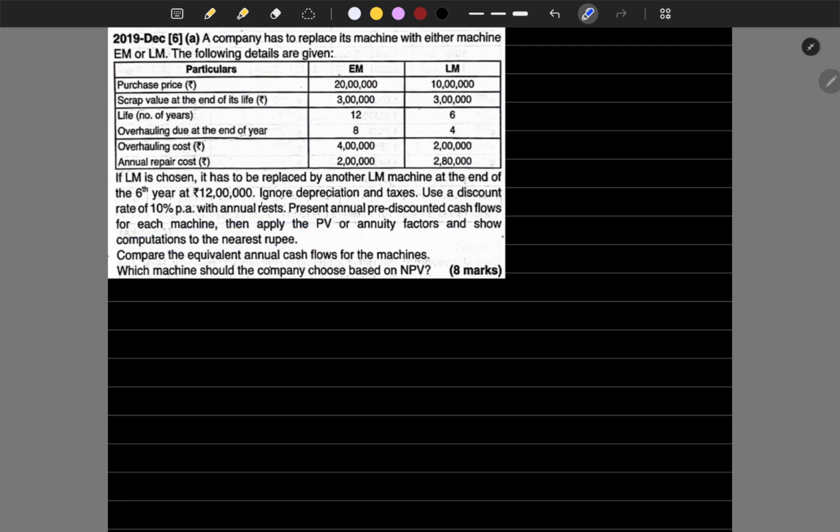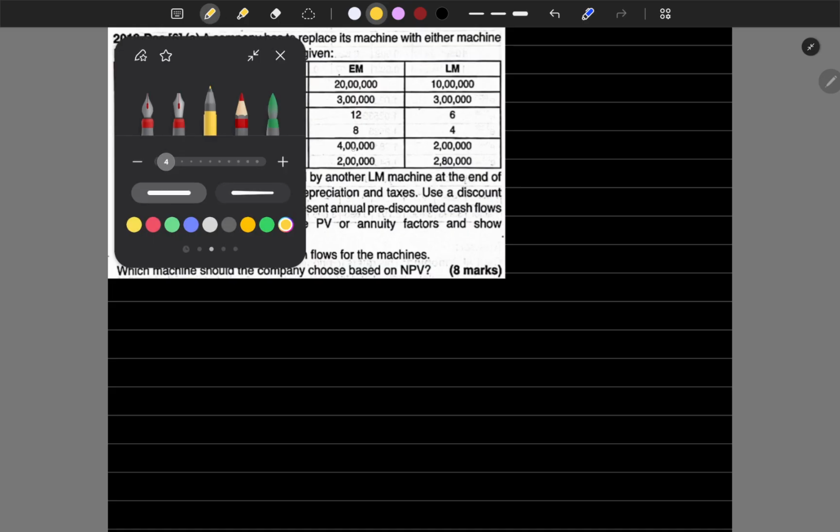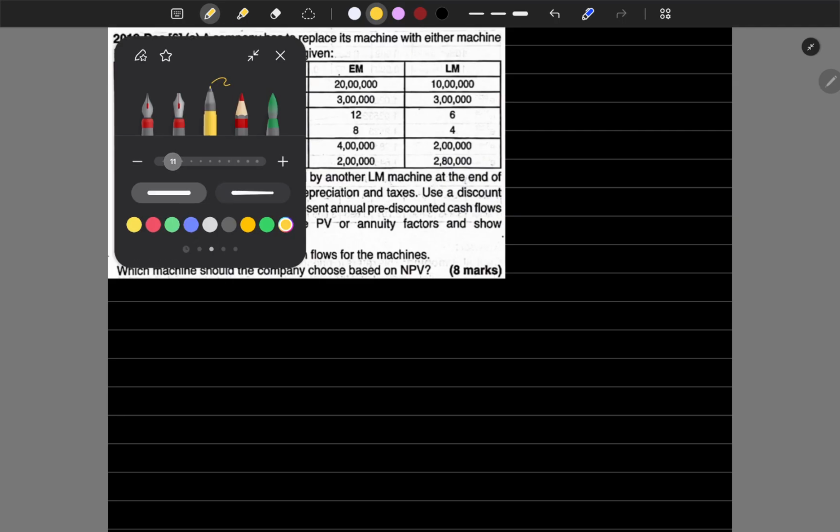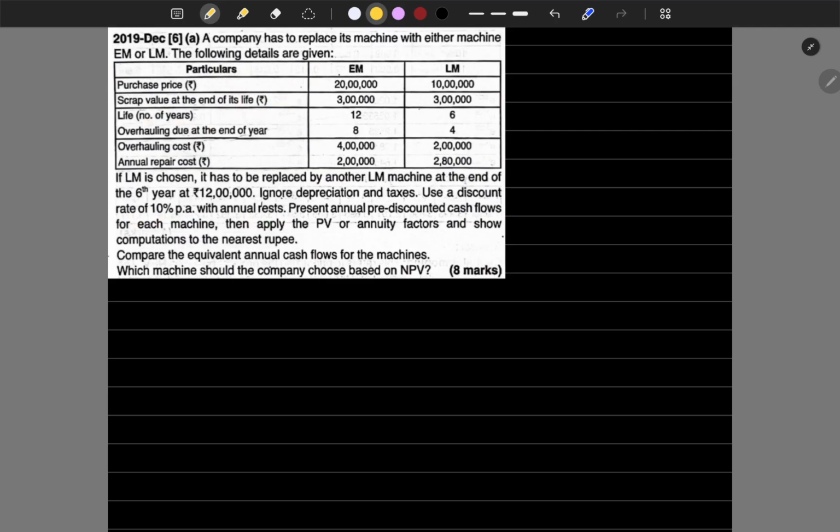Compare the equivalent annual cash flows for the machines. Which machine should the company choose based on the NPV? This is a simple problem. What they are asking is, based on the cost the company is going to incur by way of these machines, which is going to be the best machine by the cost incurrence? Now the major thing when it comes to NPV is the PV factor.